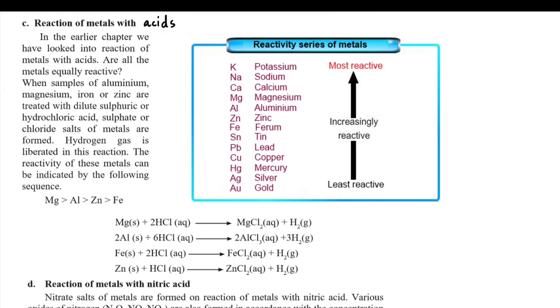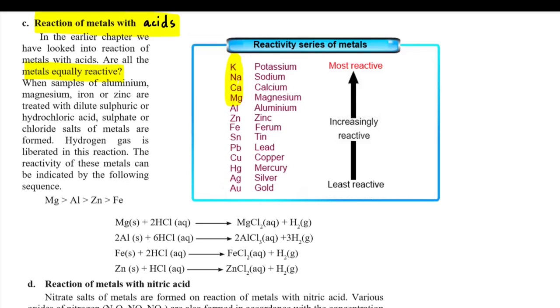Now let us understand the reaction of metals with acids. In your textbook it is written, I suppose, oxygen, but it should be acids. Now, are all the metals equally reactive? They are not. You will see that these are highly reactive, and as we go down, the reactivity goes on decreasing.